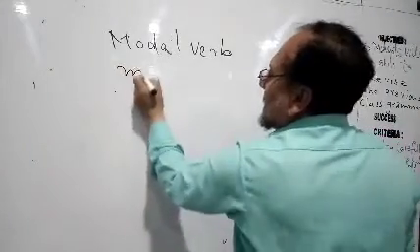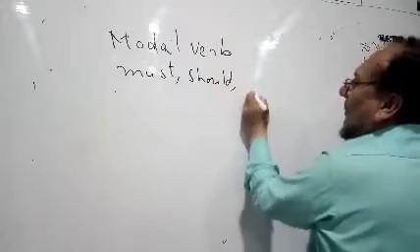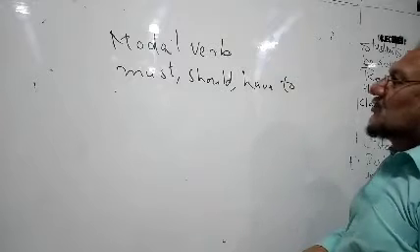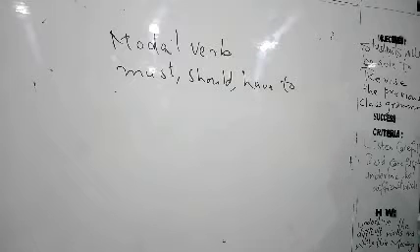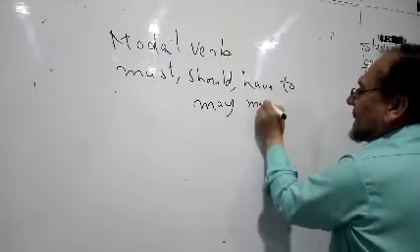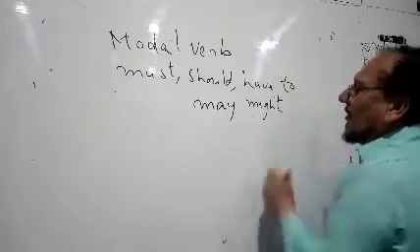For example, must, should, have to, etc. इसमें any request या any stress is given, किसी बात पे जोर दिया जाता है या कोई request किया जाता है, that is called modal verbs. For example, should, may, must, have to, and don't have to. May, might, etc. These are all called modal verbs.